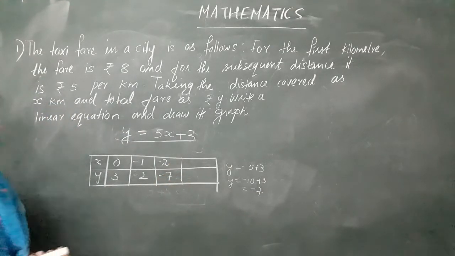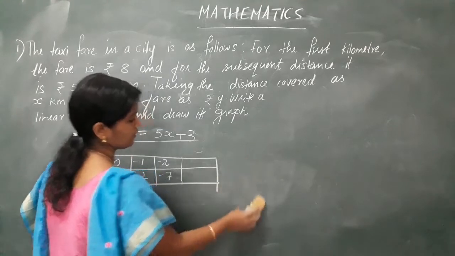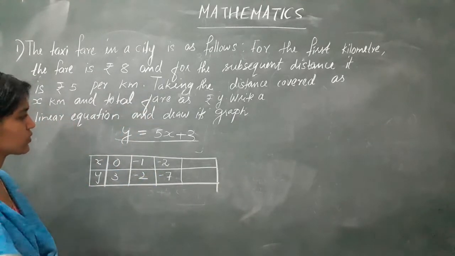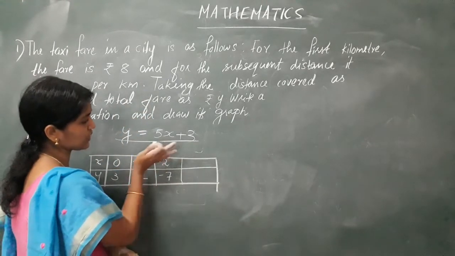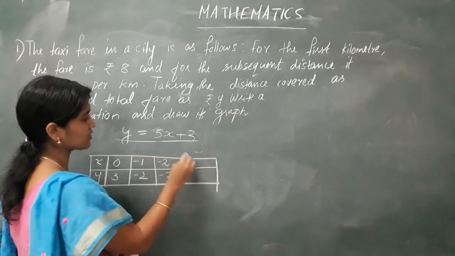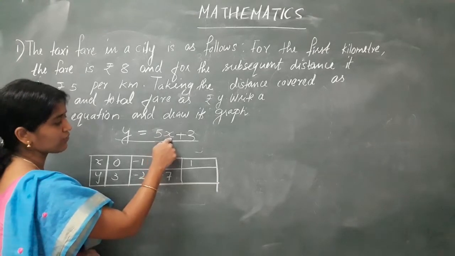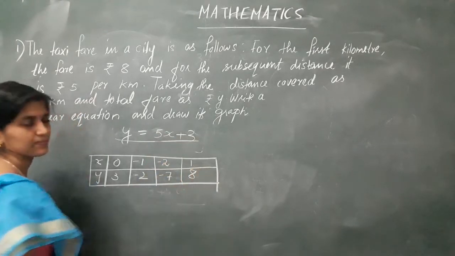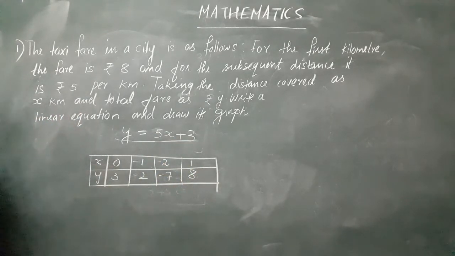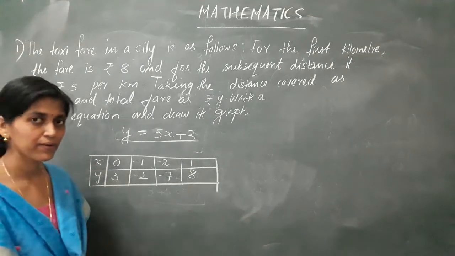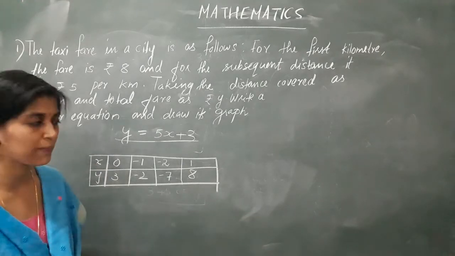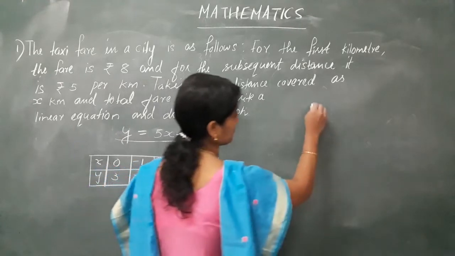Then what other value can I give for x? Some positive value, so that we can reduce it. If I give x is equal to 1, what I get? 5 into 1, 5, 5 plus 3, it is 8. Okay, 4 solutions found. What is our next step? You have to plot in the xy plane. So draw the graph.